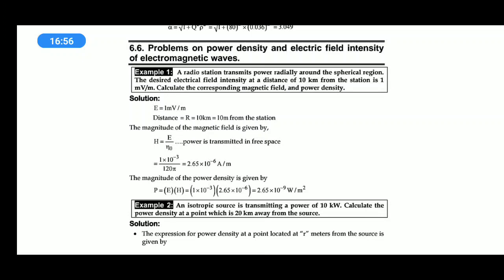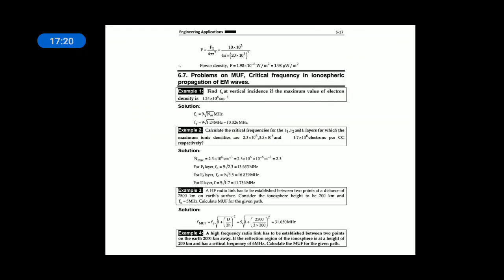Second example: an isotropic source is transmitting a power of 10 kilowatt. Calculate the power density at a point which is 20 kilometer away from the source. There is an isotropic source which is transmitting 10 kilowatt power. Calculate the power density at a point which is 20 kilometer from the source. It's very simple. Power radiated by 4 pi r square.